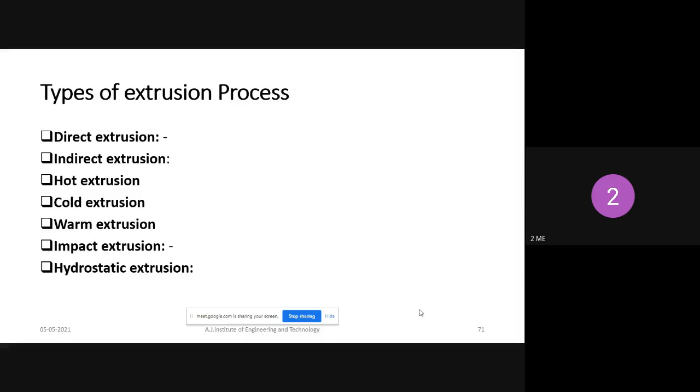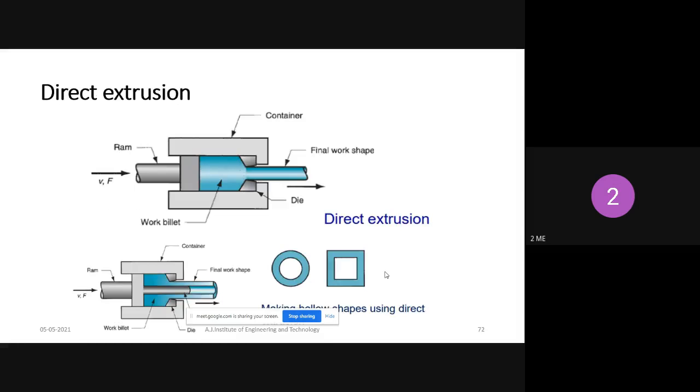Then we can perform the extrusion process. Next one is impact extrusion. Impact is nothing but impact force is applied to the metal, and because of that, the metal will be squeezed outside from the die. Next one is hydrostatic extrusion. That is nothing but we indirectly apply pressure to the workpiece with the help of liquid. That is called hydrostatic extrusion.